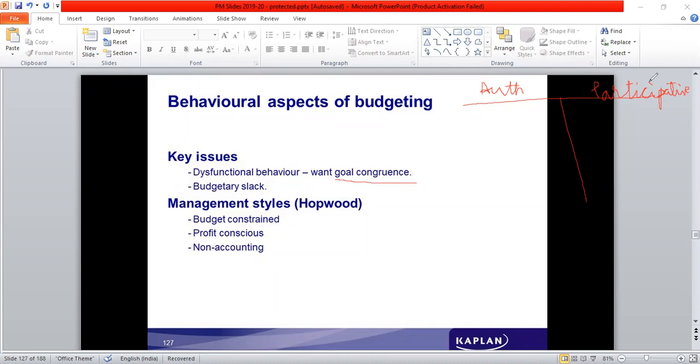Let's say for a particular aspect the cost is 50,000. They can give their opinion that it would cost 52,000, but technically they understand that it would only cost 50,000. Why do they do so?